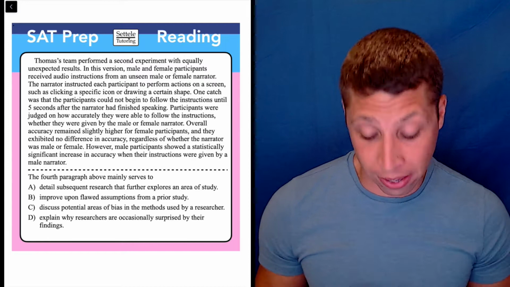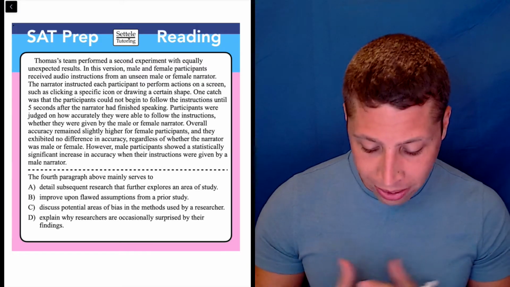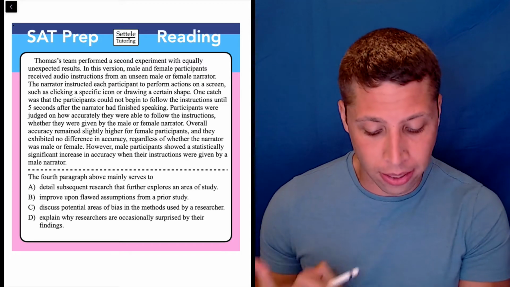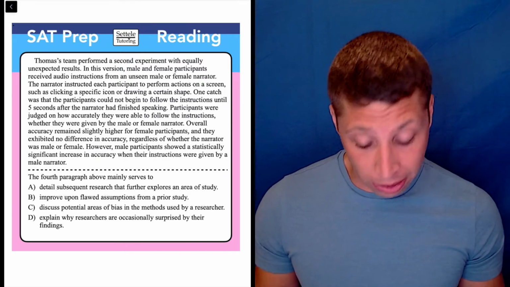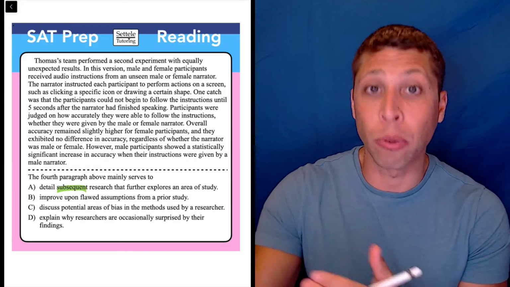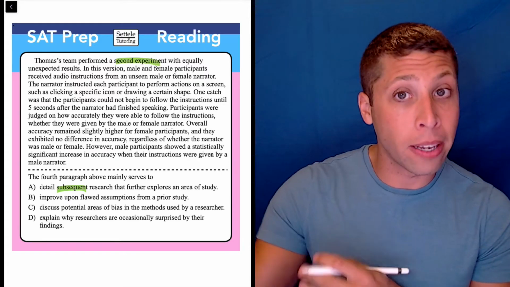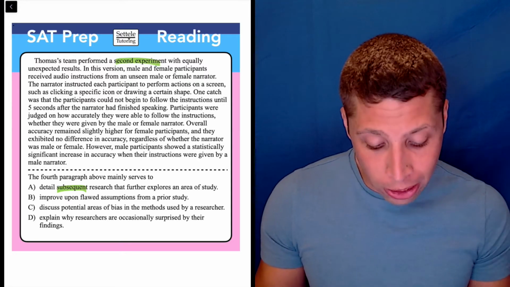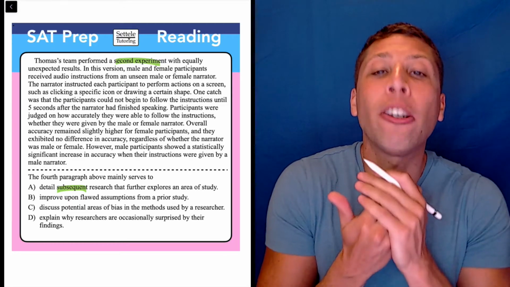So I'll assume you read the passage, but let's go right now to the answer choices and start sorting through them. What do I notice? Well, choice A, the point of the paragraph is to detail subsequent research that further explores an area of study. The only word that really stands out to me there is subsequent, right? Is it something that's coming after something else? That's what subsequent means. It follows something else. Well, they do say that it's a second experiment, so that seems like a good match. The rest of it is super vague. That further explores an area of study, that could mean literally anything.